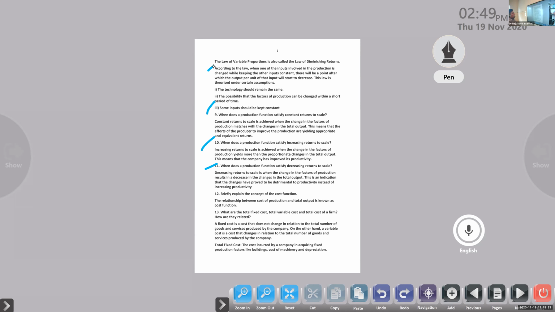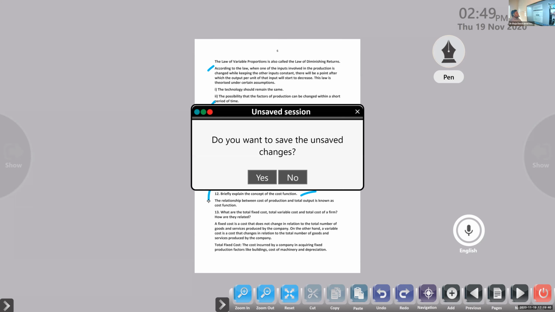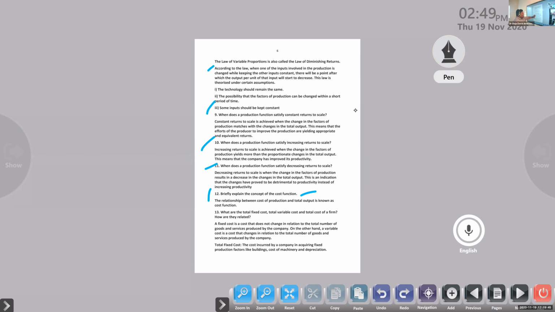Next one, briefly explain the concept of the cost function. This kind of question can be asked for 1 mark also. The relationship between the cost of production and total output is known as a cost function. What is that? The relationship between cost of production and total output is known as cost function. Okay. What are the total fixed cost, total variable cost, and the total cost of a firm?